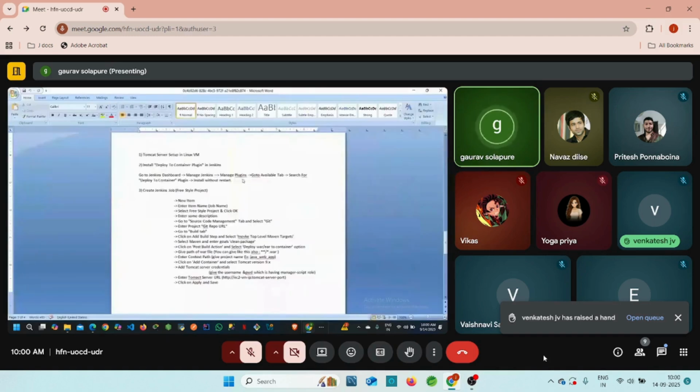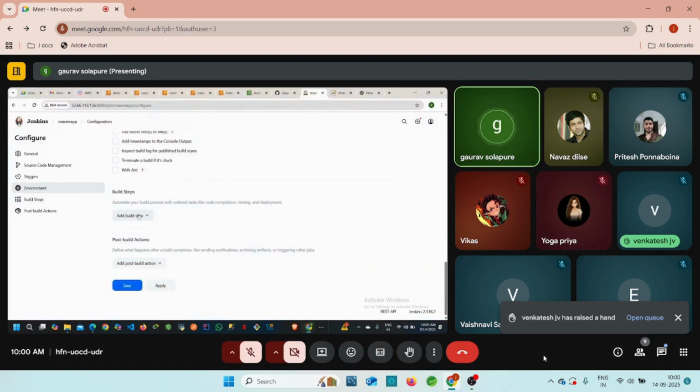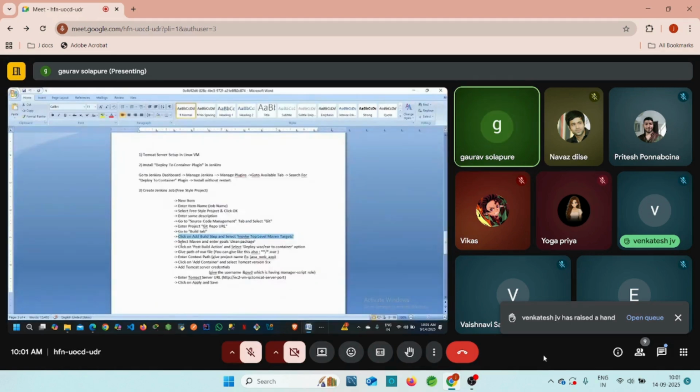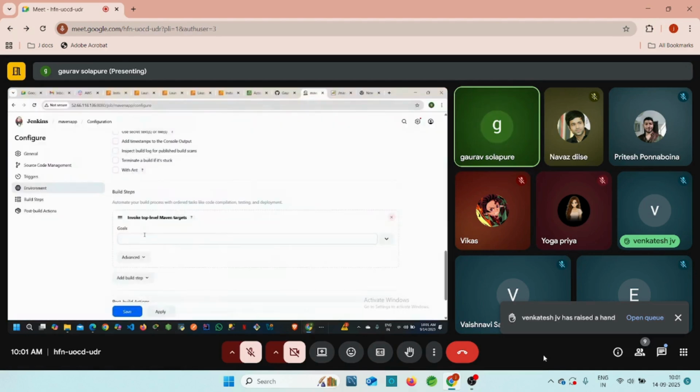So what is the next step? Go to the build tab, click on add build step and select invoke top level Maven target. Click on add build step. This is our add build step. You can select here invoke top level Maven target. Yeah, right? You can click here. Later, select Maven and enter clean package, right?